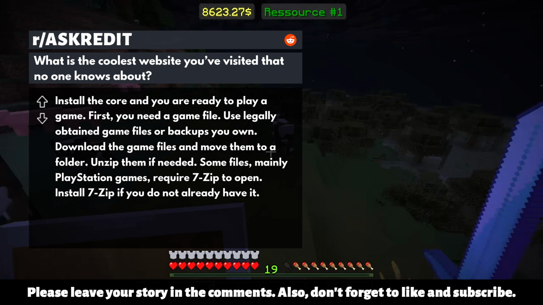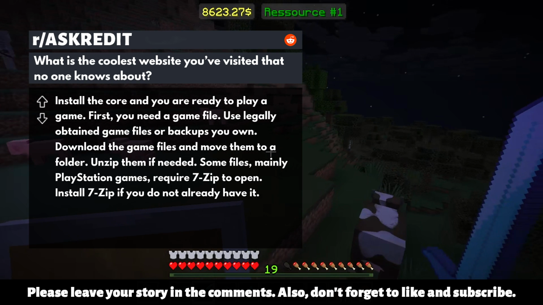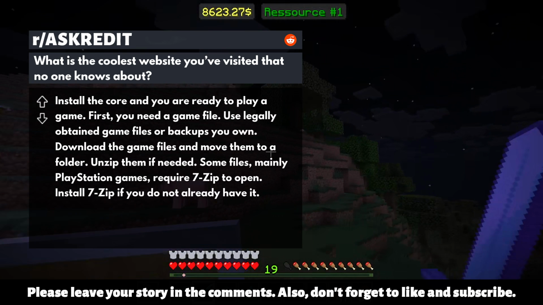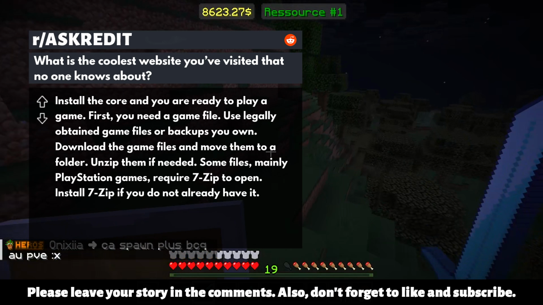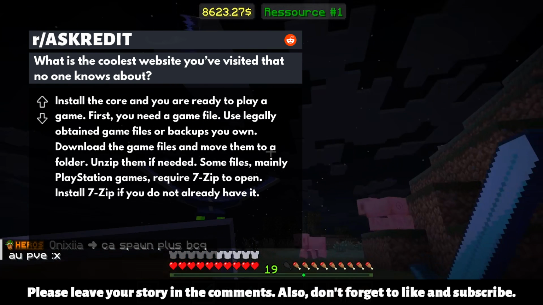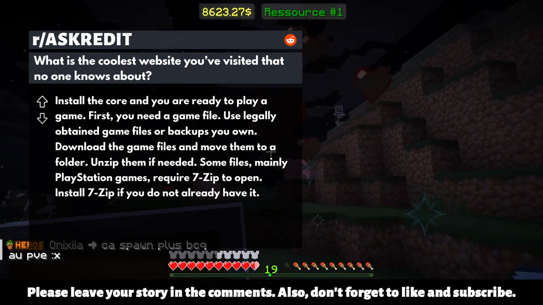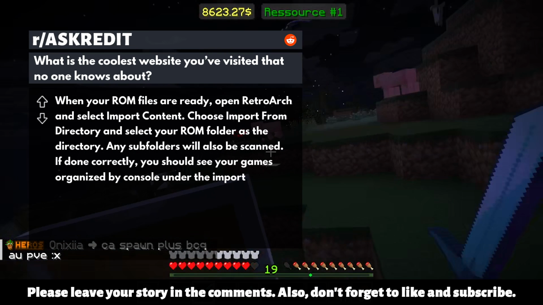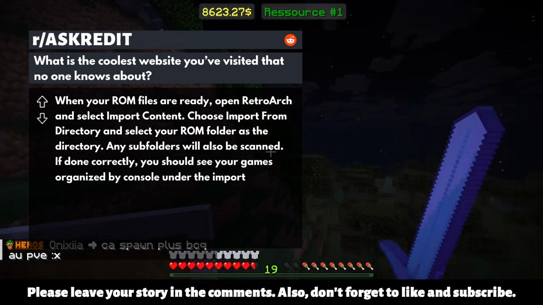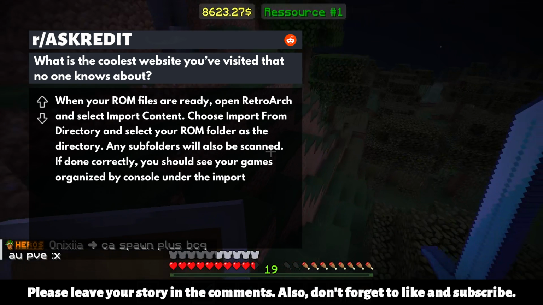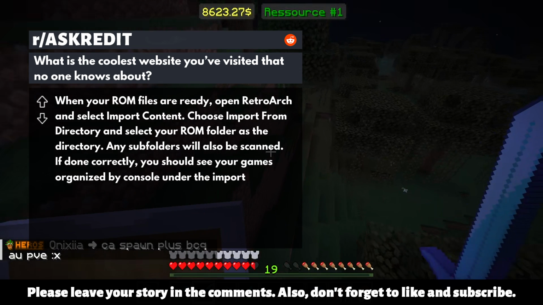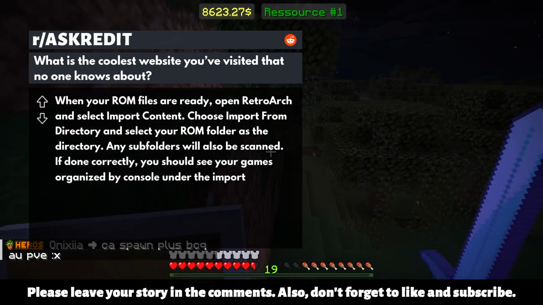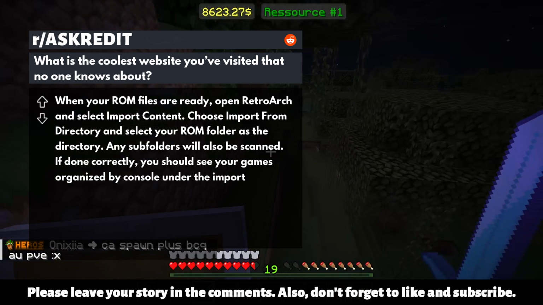Download the game files and move them to a folder. Unzip them if needed. Some files, mainly PlayStation games, require 7-zip to open. Install 7-zip if you do not already have it. When your ROM files are ready, open RetroArch and select Import Content. Choose Import from Directory and select your ROM folder as the directory. Any subfolders will also be scanned.